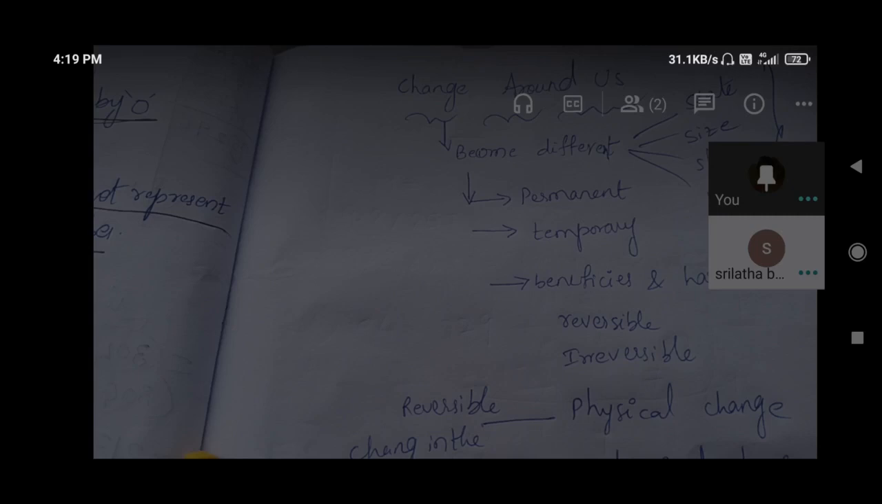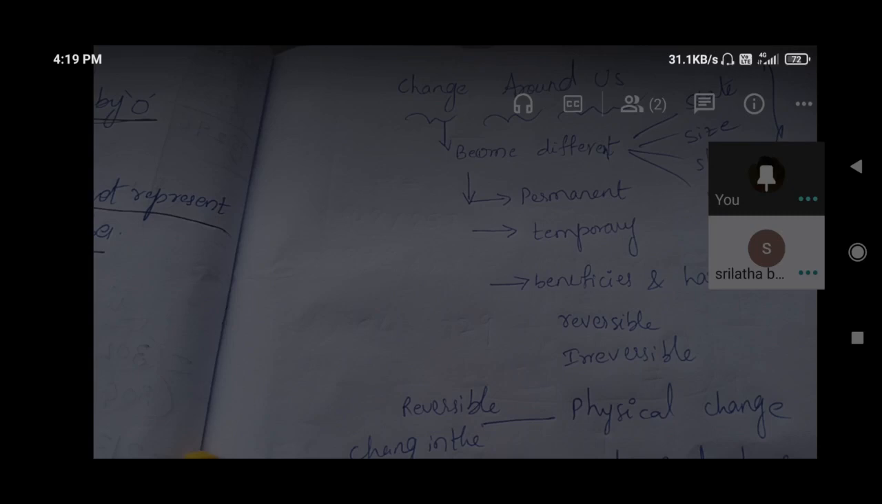Under these, some are permanent and some are temporary. If we burn a cloth, what will happen? The cloth will burn out completely. We cannot make a new cloth from that. That is a permanent change.